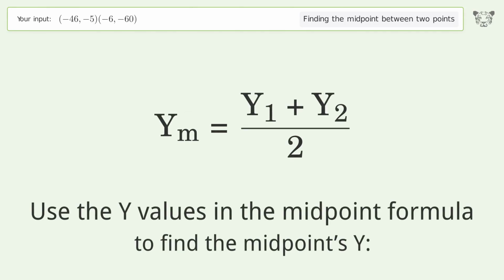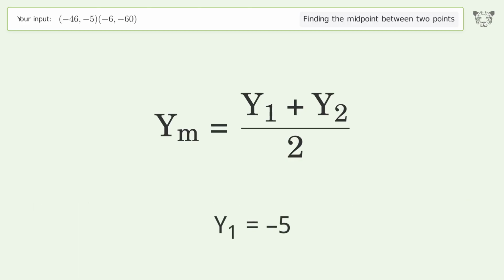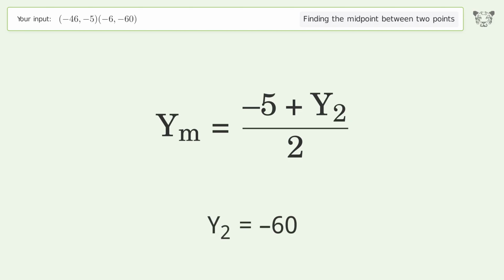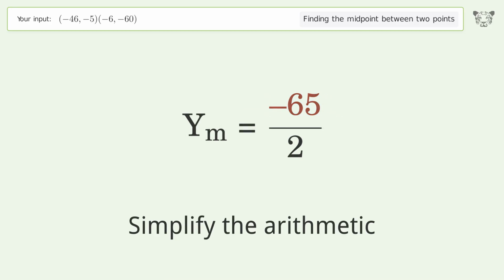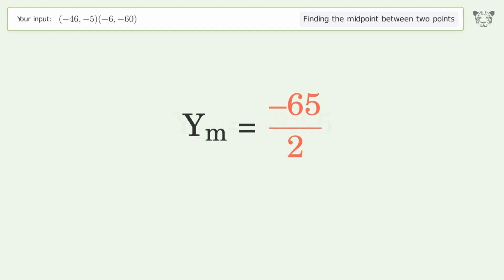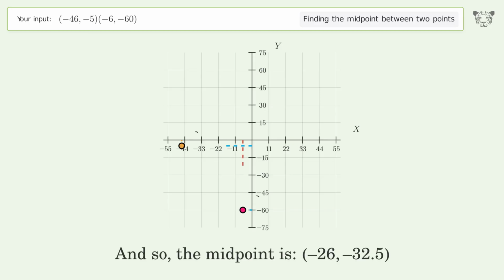Use the y values in the midpoint formula to find the midpoints y. y1 equals -5. y2 equals -60. Simplify the arithmetic. And so, the midpoint is -26, -32.5.